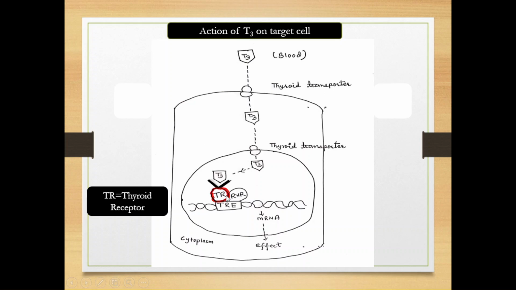So TR, thyroid receptor, and retinoid X receptor makes dimer here inside the nucleus, and they are associated with TRE, thyroid responsive element.